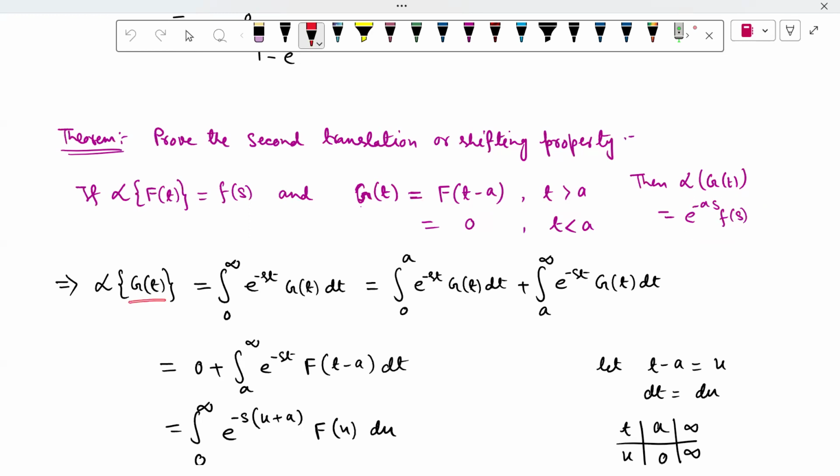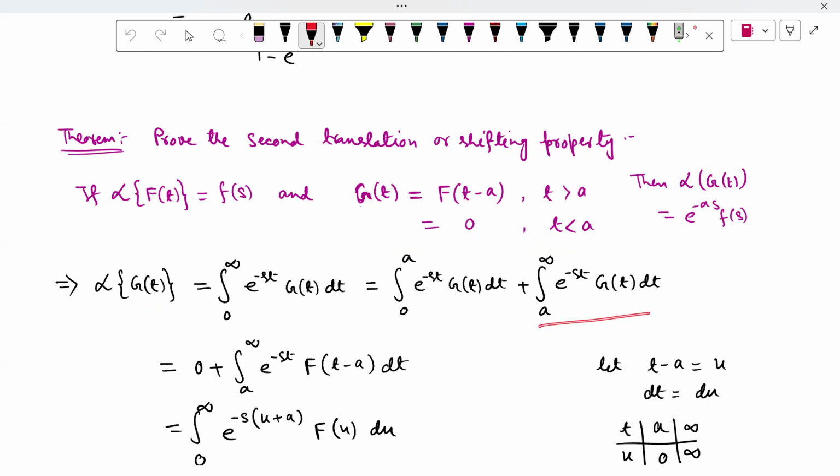So the Laplace transform of g(t) is equal to the integral from 0 to infinity of e to the minus st g(t) dt. Now we can break this limit into 0 to a and then a to infinity. Between 0 and a, g(t) has the function value 0, so you will get simply 0.